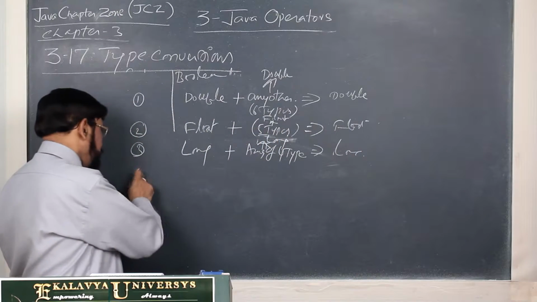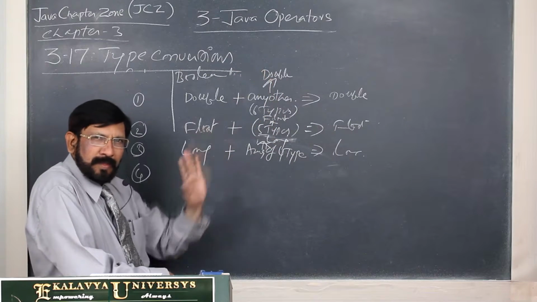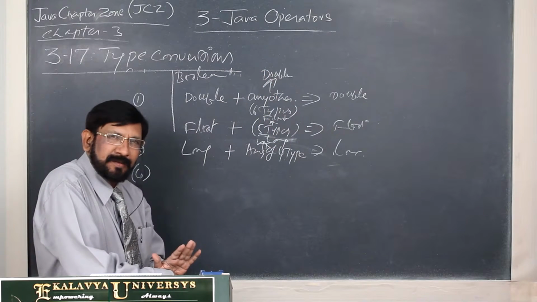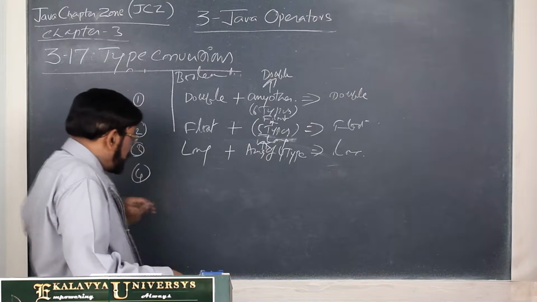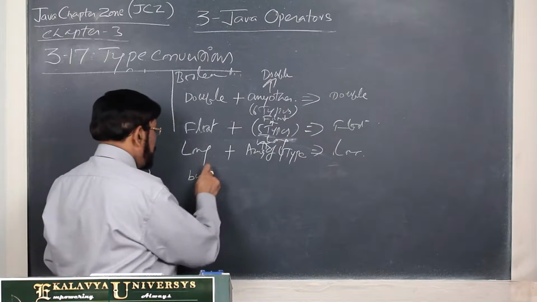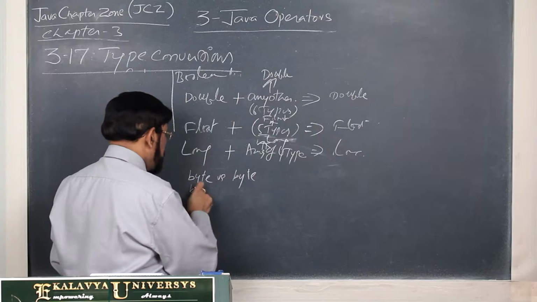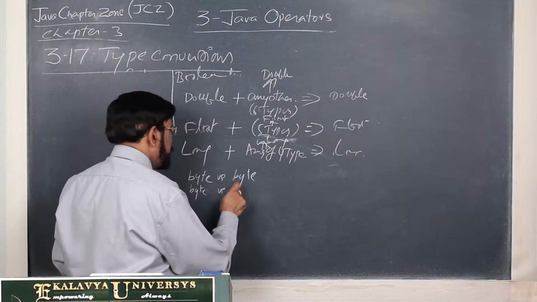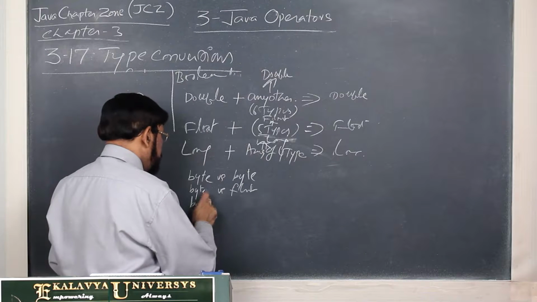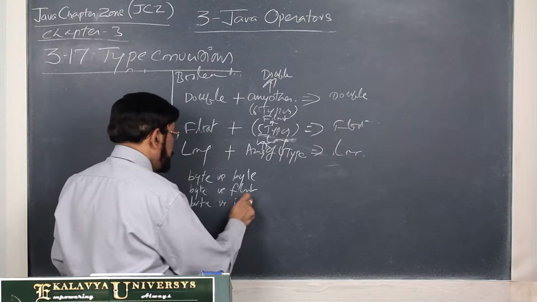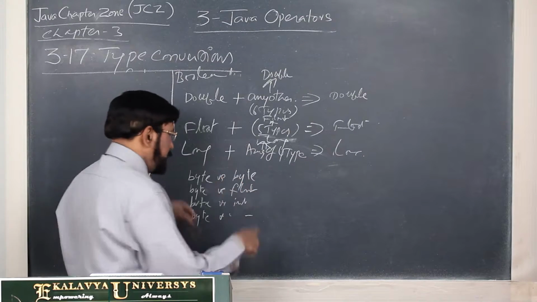And for the remaining combinations, now we consider 4 are already over, and the remaining 4 types are there. With the remaining 4, what combinations can you form? Just some I am writing: byte versus byte, byte versus short, byte versus int, byte versus char, like that.